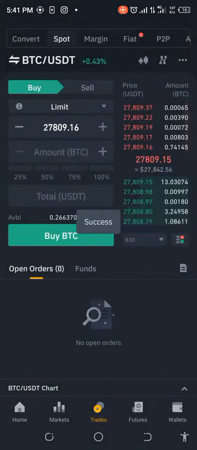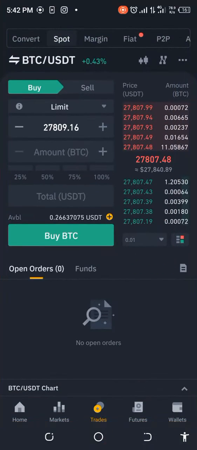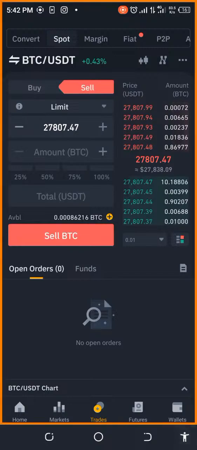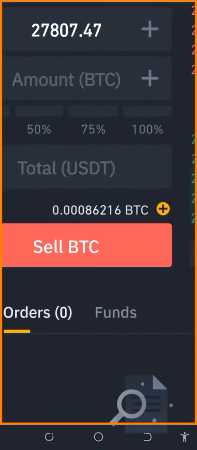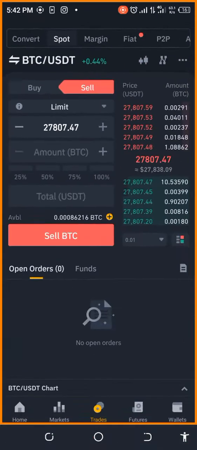So perfect. So now we bought it. We're still left with, okay, yes, like I told you, it didn't pick up everything. We're still left with 26 cents here. No problems. Let's go back and see how much we have. We have 862. Okay, let's go ahead and quickly run along to buy our MLN.